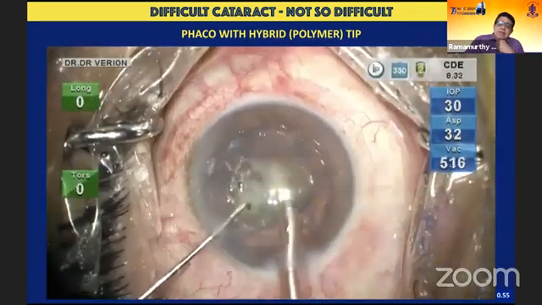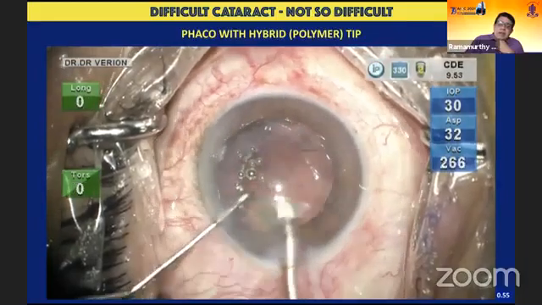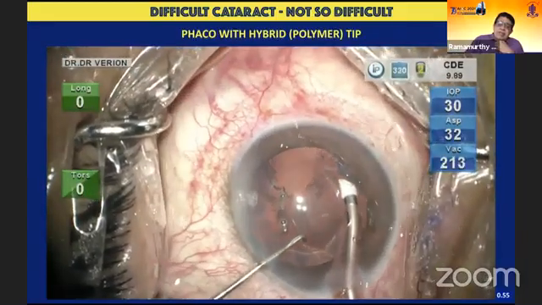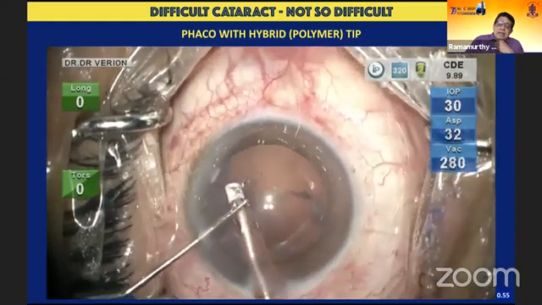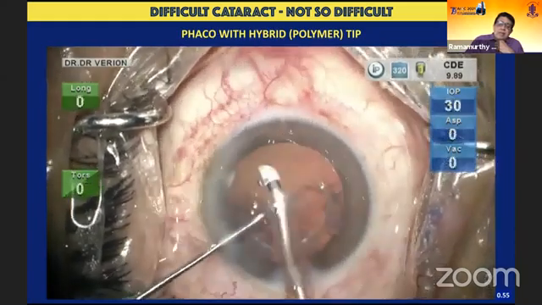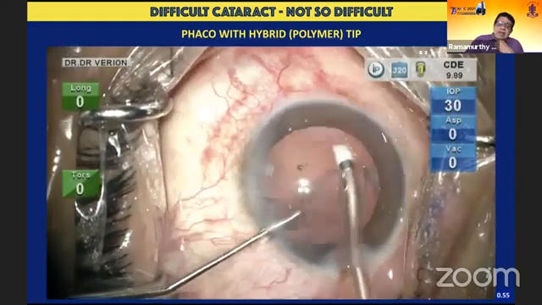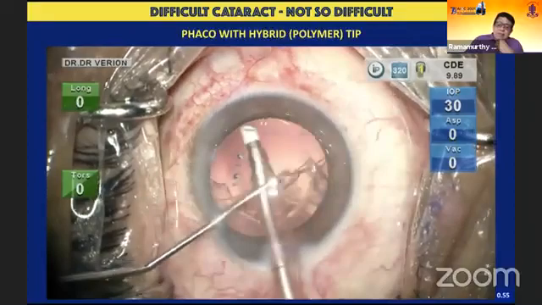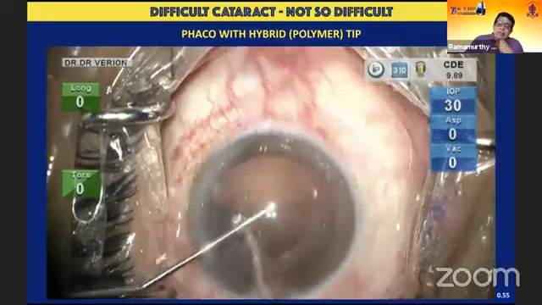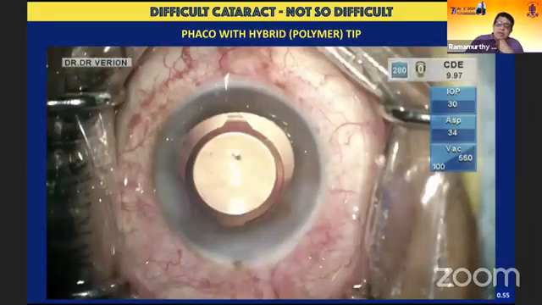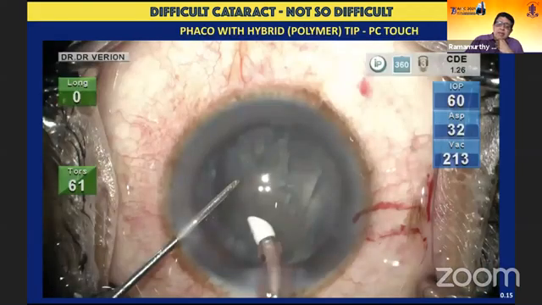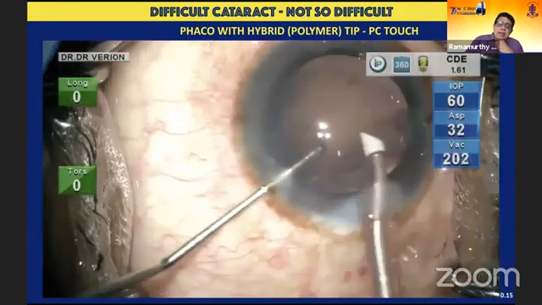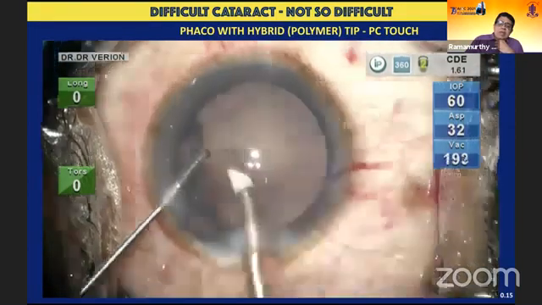And as far as the protection for the posterior capsule is concerned, this modification of the tip offers another dimension. I think whenever I'm faced with a softer nucleus, especially if it's a clear lens extraction, etc., this might be a good tool to use. As you can see, even a certain amount of polishing of the posterior capsule is possible with this. A very short video showing you usage of this polymer tip and posterior capsule getting caught.